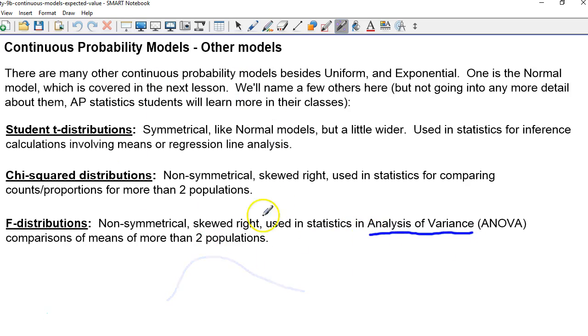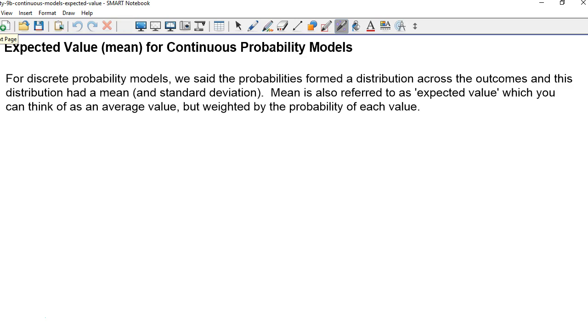So all of these are different continuous probability models, and areas under the curve are used to find the probability of any particular test statistic occurring, just like we did for the uniform model and for the exponential model.